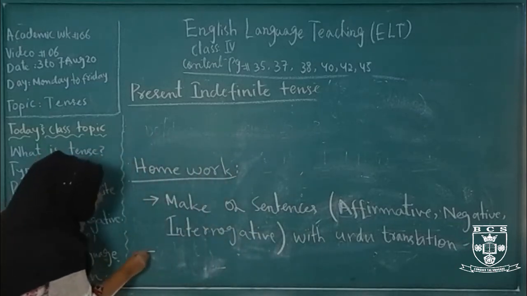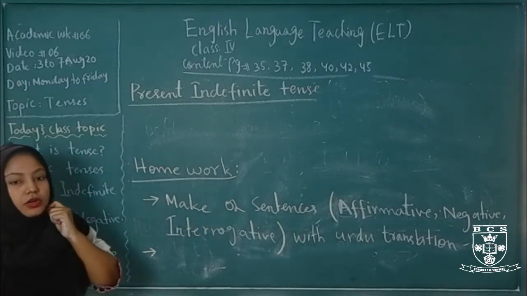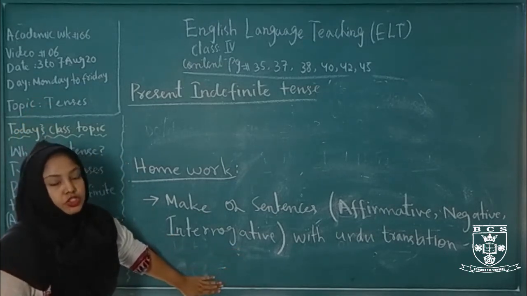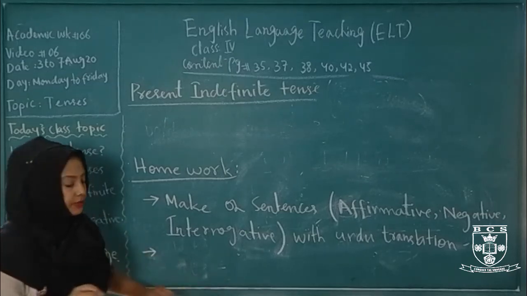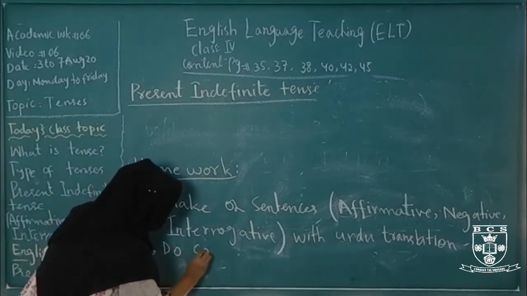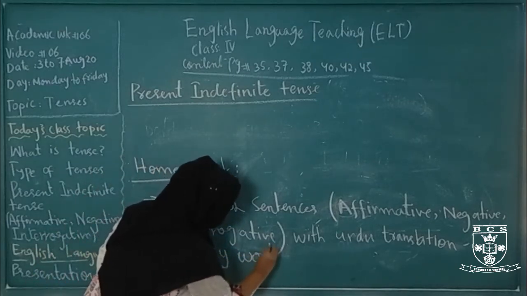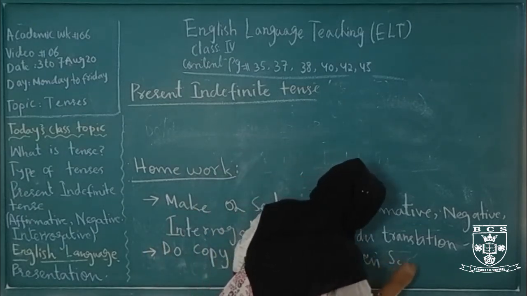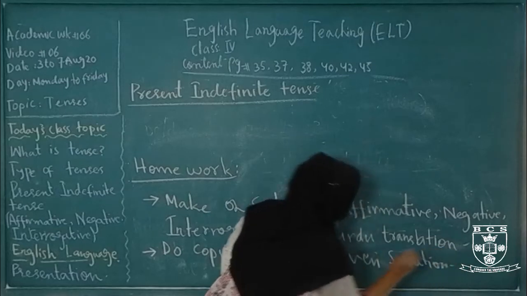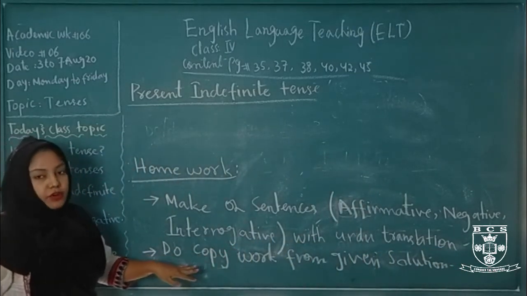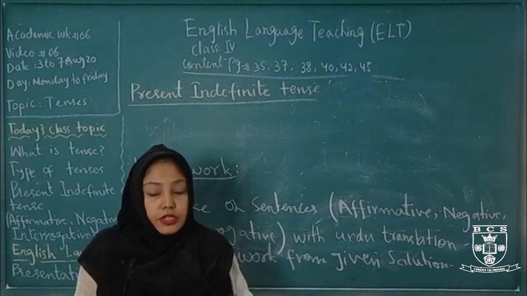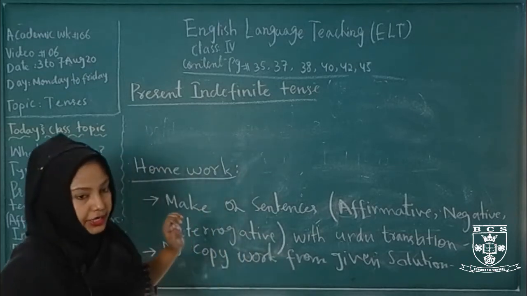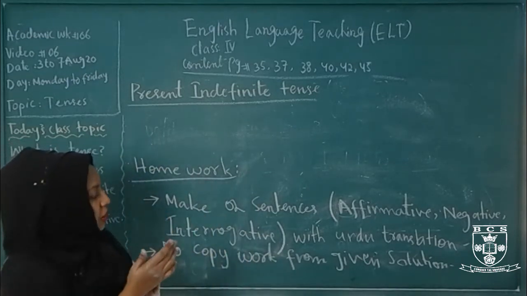Then you have to copy all the work of week number 6 in your copy according to the date wise. Your work should be very proper and write the date as well. Yes, do the copy work from the given solution with proper date wise, and you have to maintain your index as well with proper date wise. This is your diary and this work, and that's it for grammar portion.